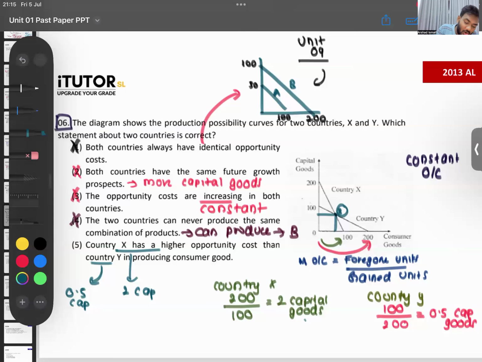Decreasing opportunity cost will be convex, will be something like this. It's not in our syllabus and it's not something that is realistic also. Decreasing opportunity cost will be like this, convex.